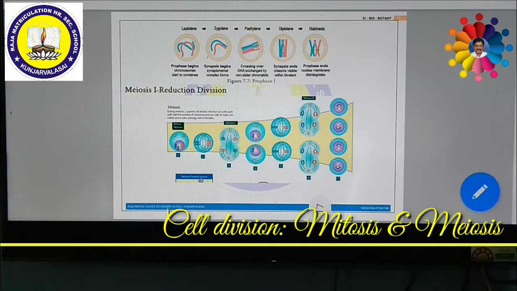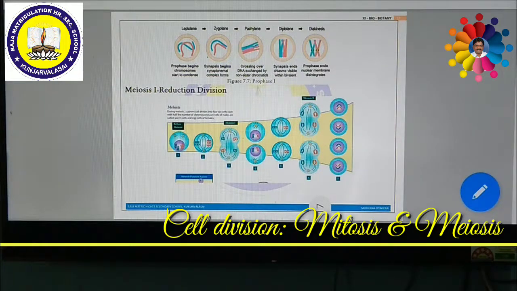Another important difference between mitosis and meiosis is that the number of chromosomes is doubled before mitotic cell division. But as far as meiosis is concerned, the doubling of chromosomes occurs in between meiosis 1 and meiosis 2. So this is the main difference between mitosis and meiosis as well. Now we are going to see details of the meiosis stages.